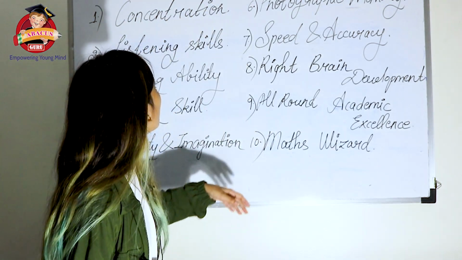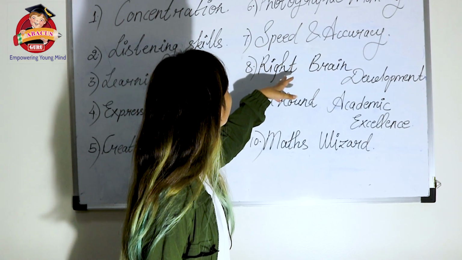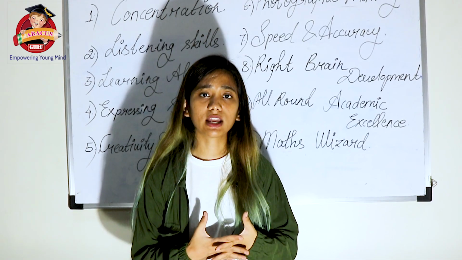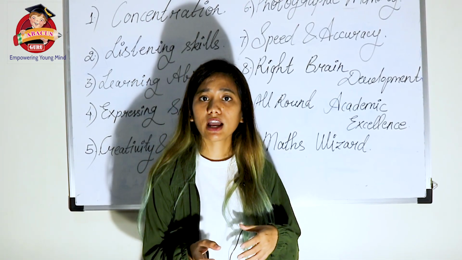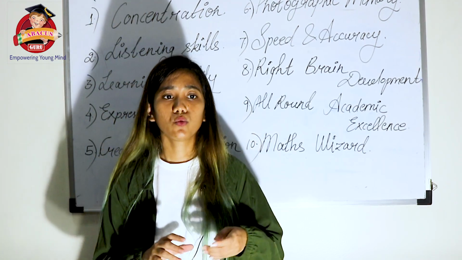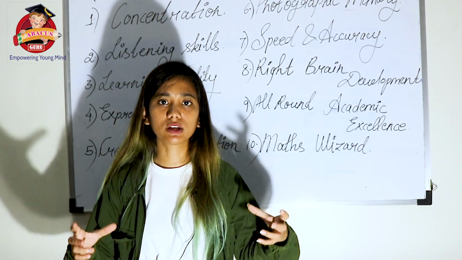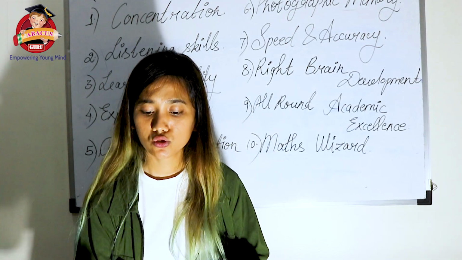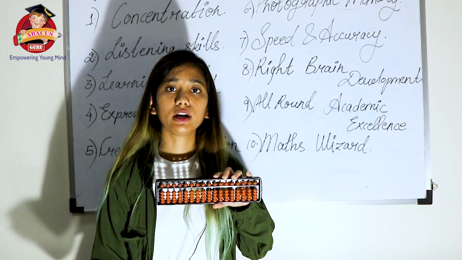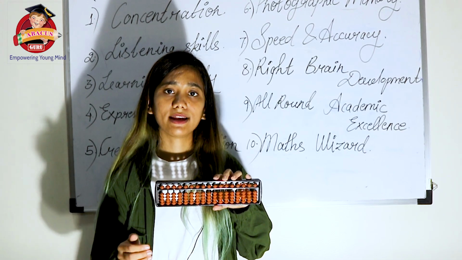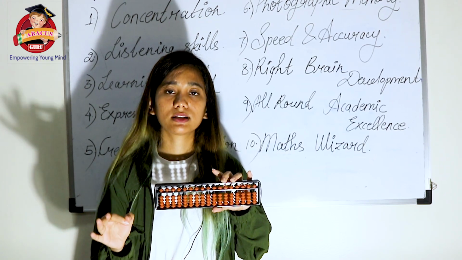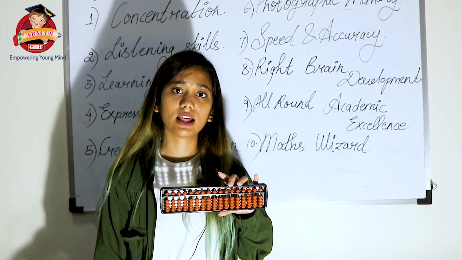Now the next point is photographic memory. When we talk about mental calculation, over here mental calculation is done through photographic memory and imagination basically. So what we tell children, see, when they are using this abacus tool, when you look at a thing continuously, and after a point someone tells you to close your eyes and imagine that particular thing, it is 100% sure that you will be able to imagine that thing also.